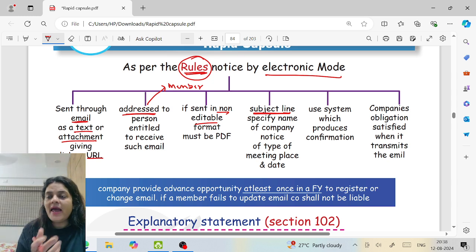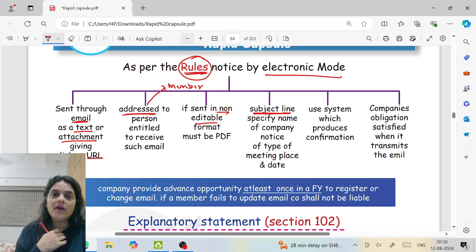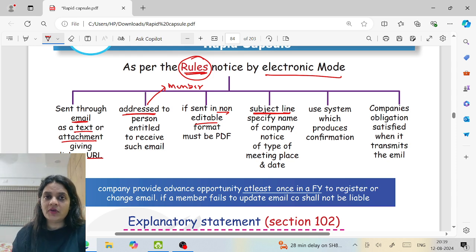Let's say I have sent you a notice, but you did not receive it, and now you are saying the company never sent me a notice, the meeting is invalid. So I should have proof. I should use a system of sending an email where I get a confirmation that the email is sent. The moment I send you the notice, my obligation is over. If in transmission you don't receive the notice, I'm not liable. Electronic glitches happen. Even if it is sent by post, such glitches can happen. So once I have sent the notice, my liability is over, even if you don't receive it.